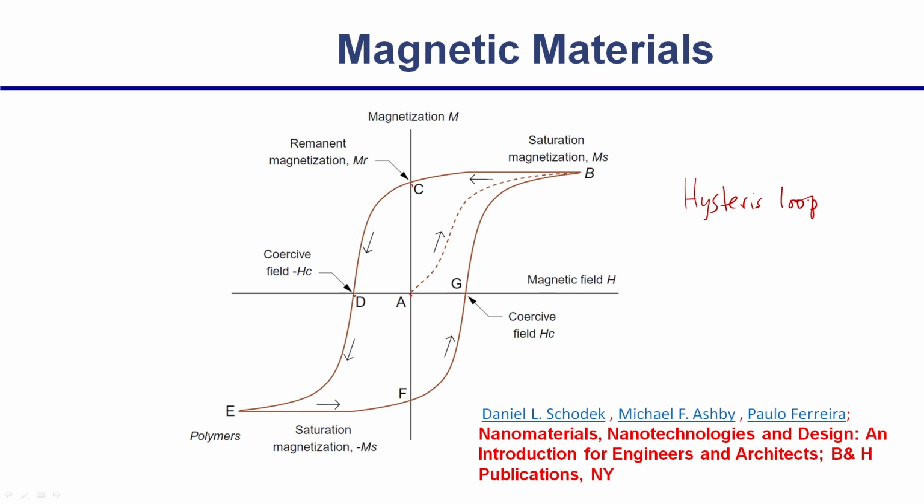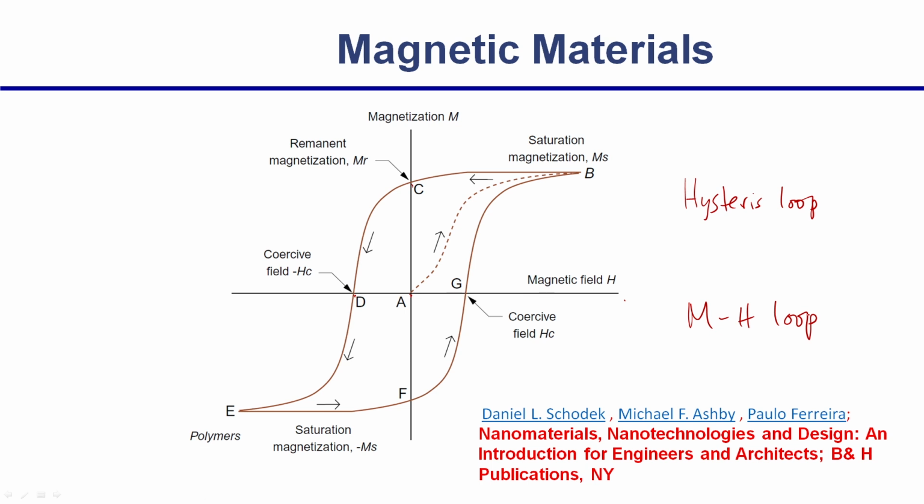So, that is why all the hard magnets like iron, cobalt, nickel, or even your neodymium iron boron, which is used in your speakers, headphones, or hard disk magnets, they are all hard magnets. They need to have a very high MH loop. This is H, this is the MH loop, a very high MH loop should be there. So, that is the typical characteristic of any magnetic material.